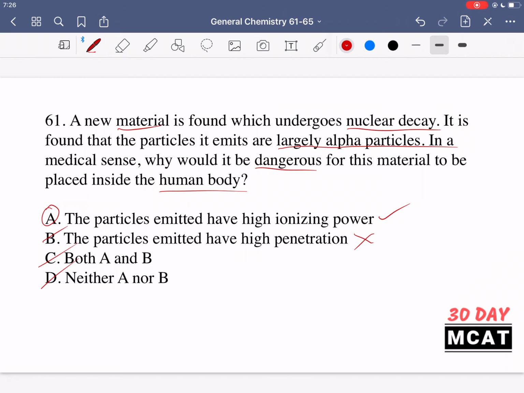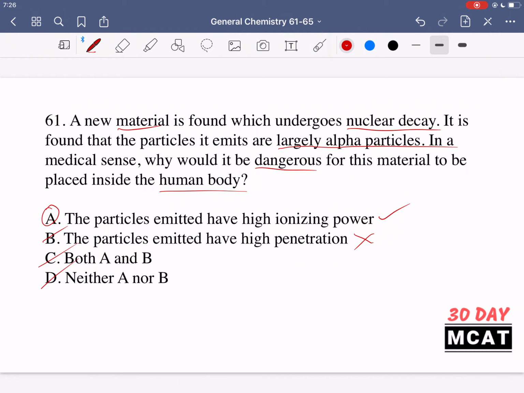So in a medical sense, something like gamma rays, that's what we would use if we wanted medical imaging, because it has high penetration. It can go beyond and past the cells on the skin, so we can see things inside the body. But if this doesn't have high penetration and it's inside the human body, it can't really leave the human body. It's trapped within, so it's not going to go outside of the body, and then inside of the body it's going to start ionizing things. This is doubly bad, and so for that reason, medically, we would never want something like this inside the human body.